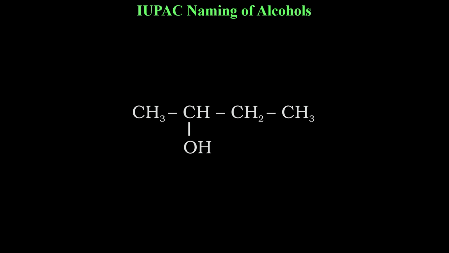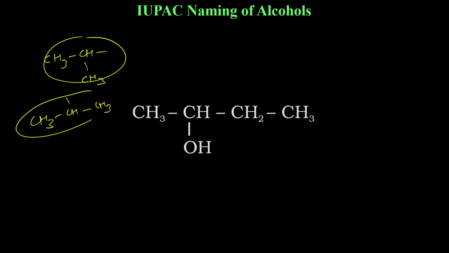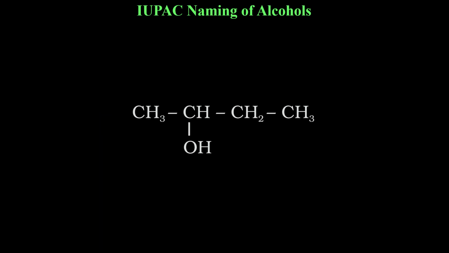Next one. Now here again, as I told you in the previous example, CH3 CH3. Okay, this can be written in a different form also, CH3 CH3, like this also. So both of these are the same. Okay, iso group. But here in this case, this is another group where you have butyl, and the OH